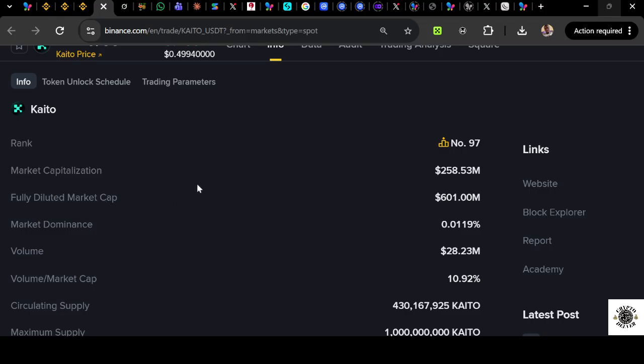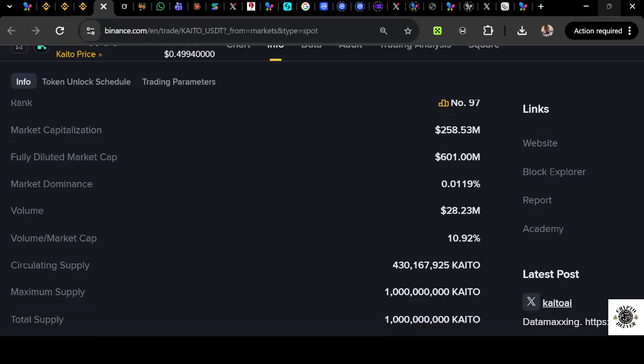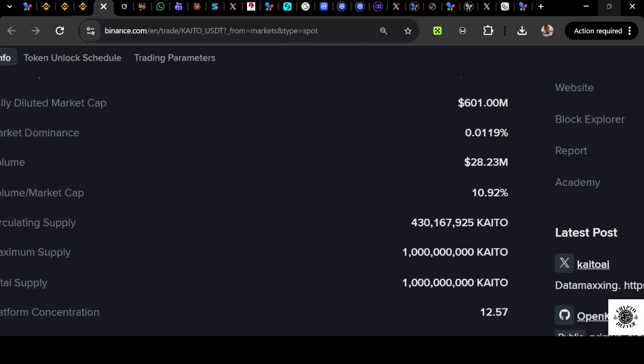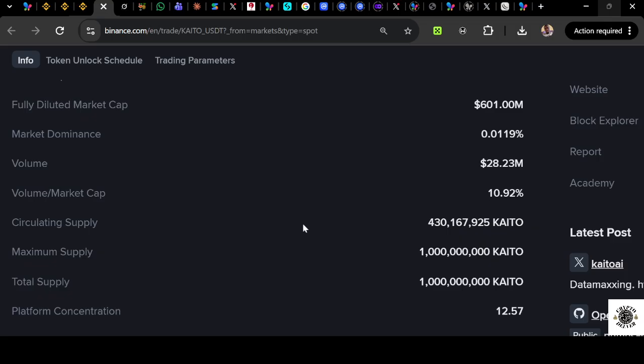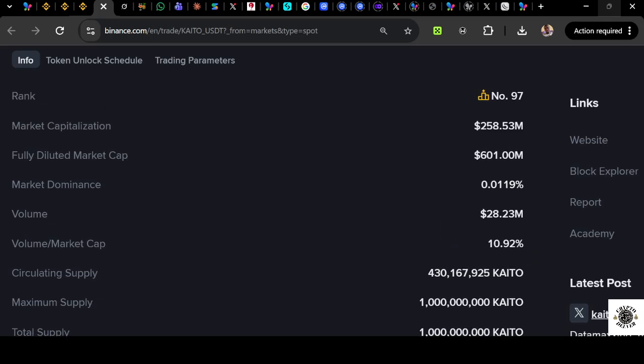So for you to understand market capitalization and FDV very well, let's look at what we call circulating supply and the maximum supply. Circulating supply, every coin has a quantity that is in circulation. Okay, we are going to look at different coins actually. Now the maximum supply is the highest number of supply that can ever be in circulation. Now market capitalization is related to circulating supply, and I'm going to show you a formula now. Just ride with me while we check out this formula here.